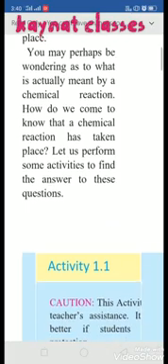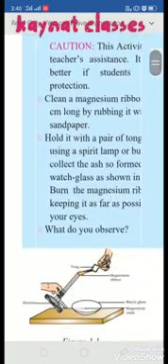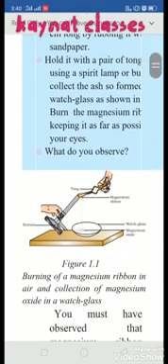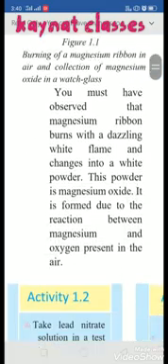Let's make it clearer with an activity shown here: burning of magnesium ribbon. You will observe that magnesium ribbon is solid and grayish in color, but when it is burned in the presence of air, it forms magnesium oxide. Magnesium oxide is a white powdery substance. If you compare magnesium with magnesium oxide, both have entirely different properties. So this proves that it is a chemical reaction.